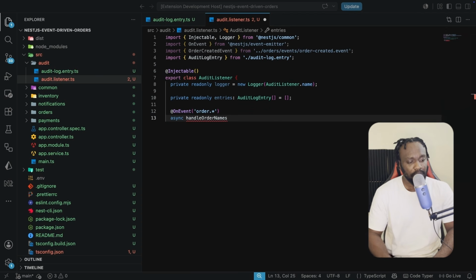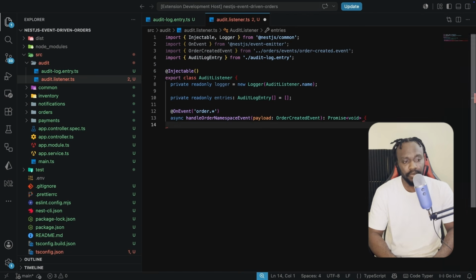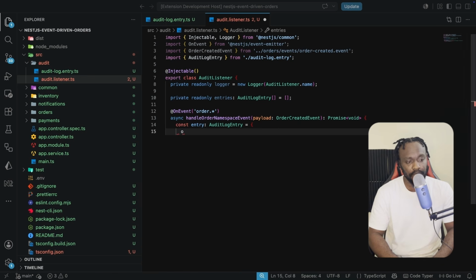So here we have the on event order wildcard. Then we're going to have the order handler, which takes in the payload of the order created event, and it's going to be returning void. We're going to say const entry of type the audit log entry is equal to this shape. So we have the order ID, which is the payload.order ID. We also have the event namespace, which is this wildcard that we have over here. So this is the audit log entry type.